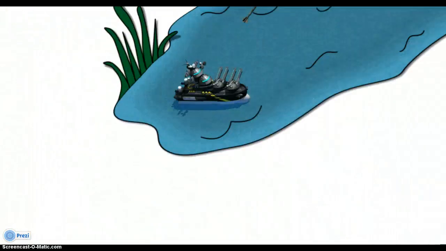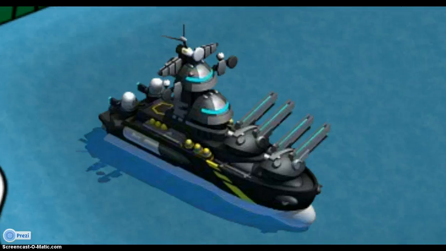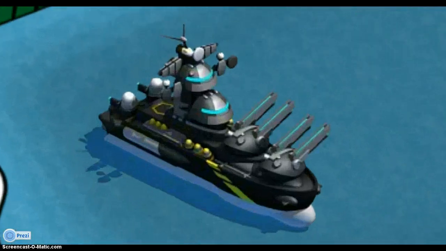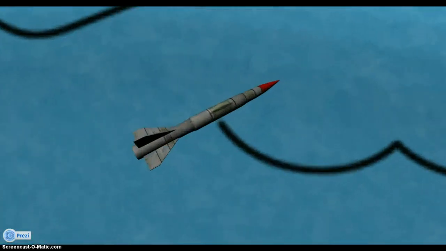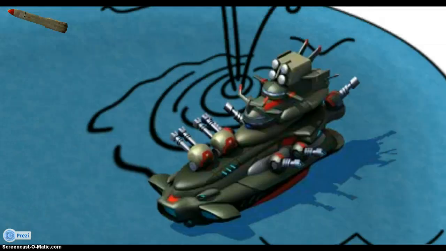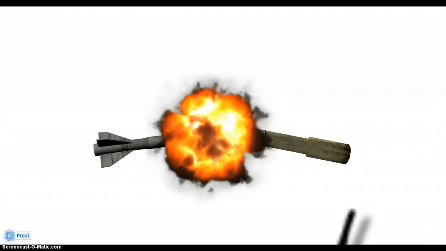I'm going to use a battleship as an example. Here we have one ship, and on the opposite side another. These two ships are in battle. The first ship launches a rocket at the second ship. But let's assume that the second ship knows every move that the first ship is going to make and vice versa. So the first ship, knowing that the second ship knows the first ship is going to shoot a rocket, shoots a rocket in the exact same space, and that is its strategy, which works because the two rockets meet and collide in the air and nobody gets hurt.